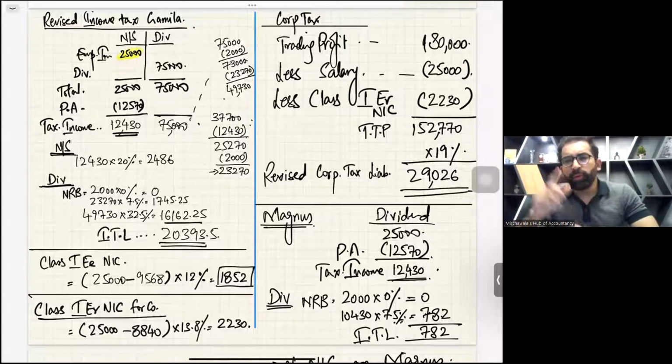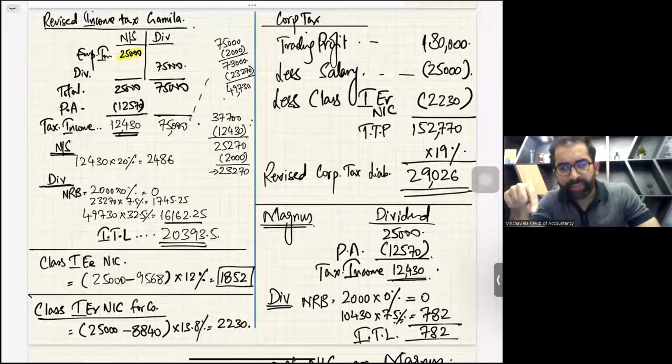From the company's point of view, the salary is an allowed expense. 25,000 was the salary. And class 1 employer NIC is also an allowed expense. So these are two allowed expenses. When you deduct these two allowed expenses, the final profit is taxable profits. There is no other income for the company in this question, so this is the final TTP. You simply multiply 19% on the TTP to get corporation tax.